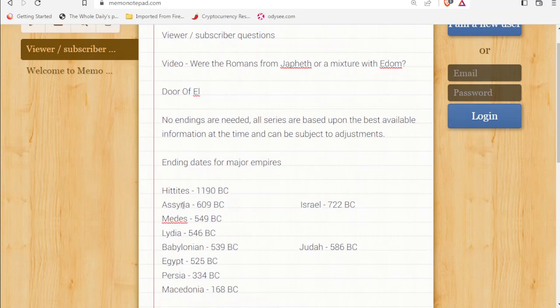During the time of the Assyrian Empire, Israel, or the Northern Kingdom, was taken into captivity, and we have this date of 722 BC for the end of the Northern Kingdom. And we have the Assyrian Empire ending around 609 BC. We spoke about how the Medes and the Babylonians formed an alliance to conquer the Assyrian Empire. There were other kingdoms that helped that alliance. It wasn't just the Medes and the Babylonians.